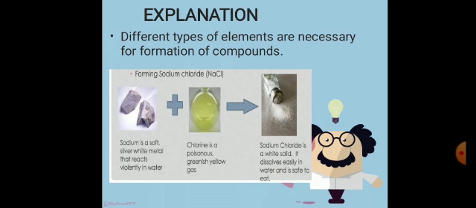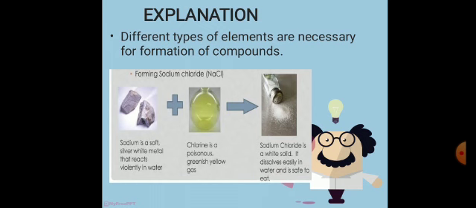So what is sodium? Sodium is a soft silver white metal that reacts violently in water. Chlorine is a poisonous greenish yellowish gas. When sodium and chlorine combine together, they form sodium chloride. Sodium chloride is a common salt that is present in our homes. Sodium chloride is a white solid. It dissolves easily in water and is safe to eat.